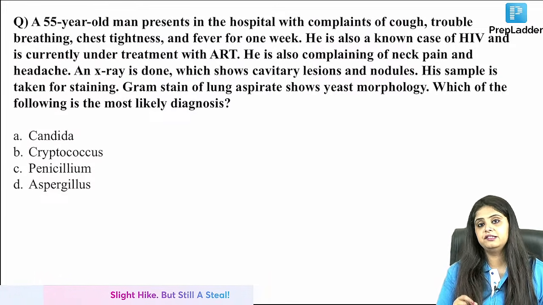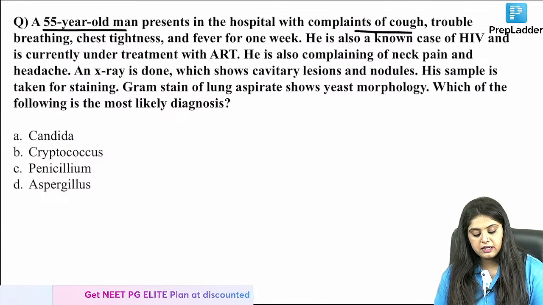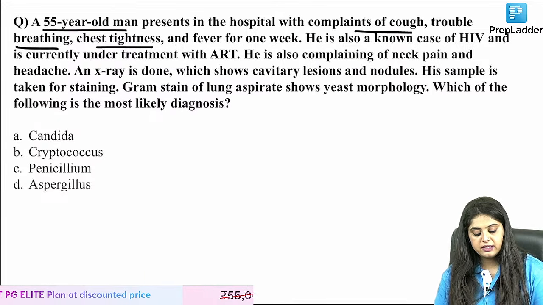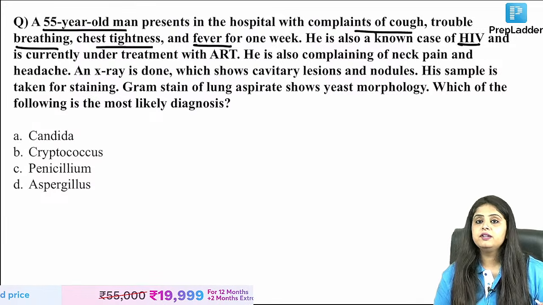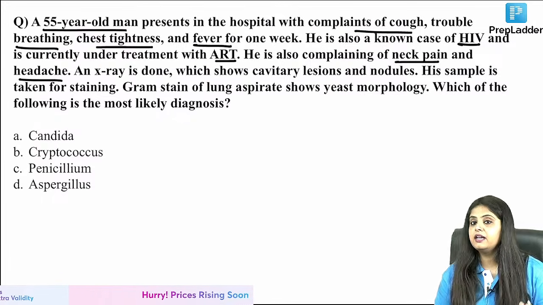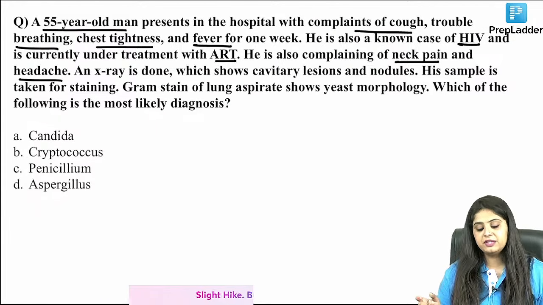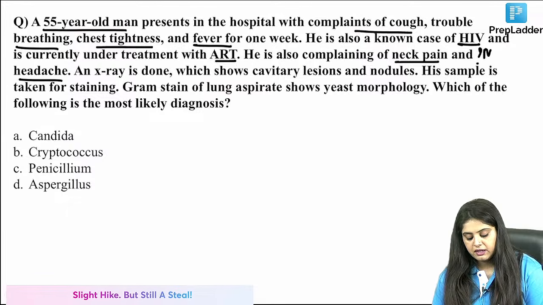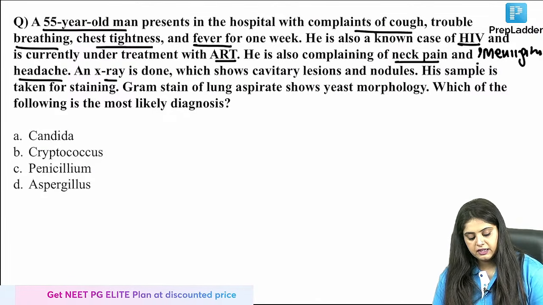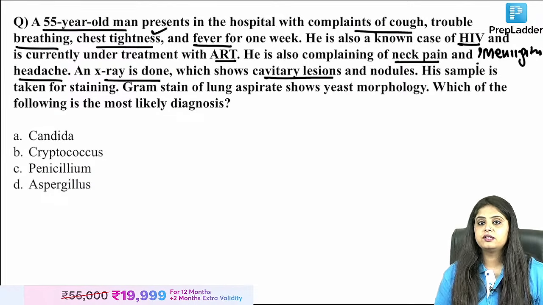Something on this is expected in the exam. A 55-year-old man presents to the hospital with cough, trouble in breathing, chest tightness, fever. Known case of HIV, currently taking antiretroviral therapy. Complaining of neck pain and headache, and then in an HIV patient when neck pain or neck rigidity is mentioned, obviously my suspicion always goes towards meningitis. There is also an X-ray done because he initially had all these cough symptoms. Cavitatory lesions are also seen.